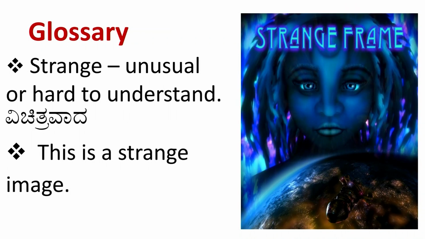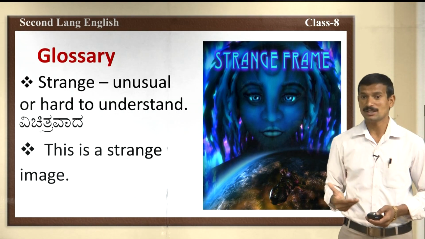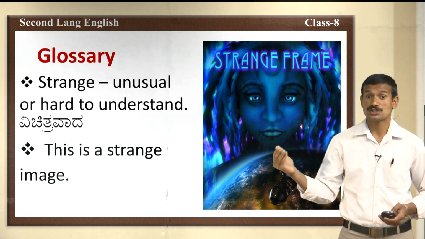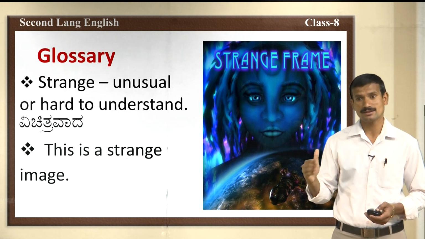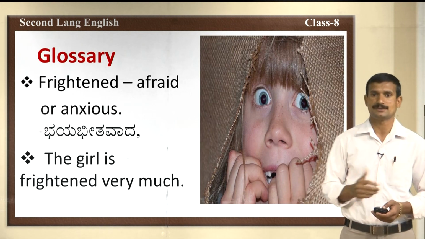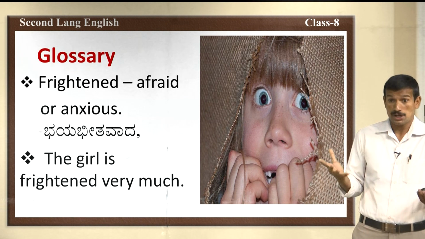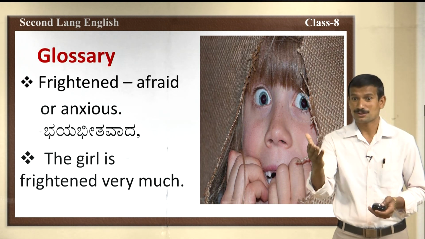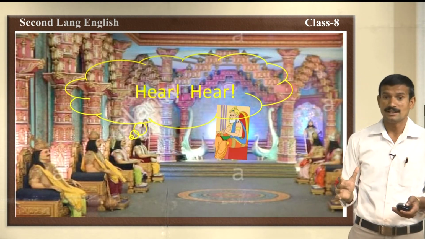Next one, strange. Do you know the word strange? That means unusual or hard to understand. Observe the image. This is a strange image, an unusual image. Strange means unusual or hard to understand, difficult to understand. Next one, frightened. What's the meaning of frightened? Afraid or anxious. Can you observe the image? What is there? The girl is frightened very much.